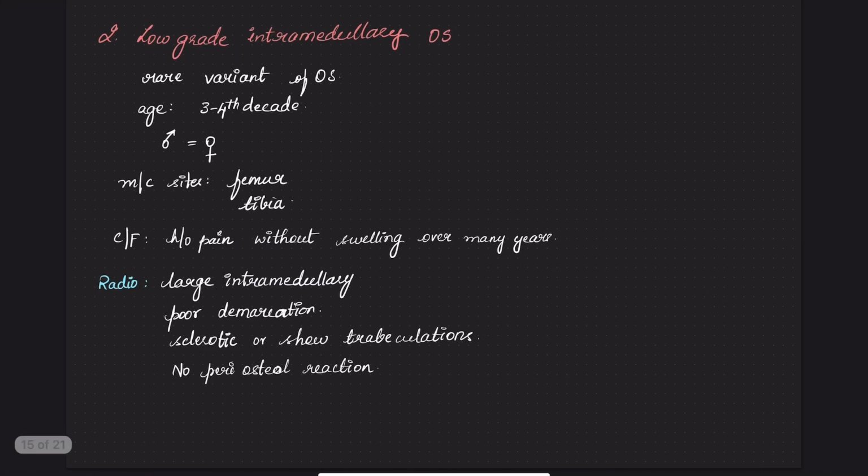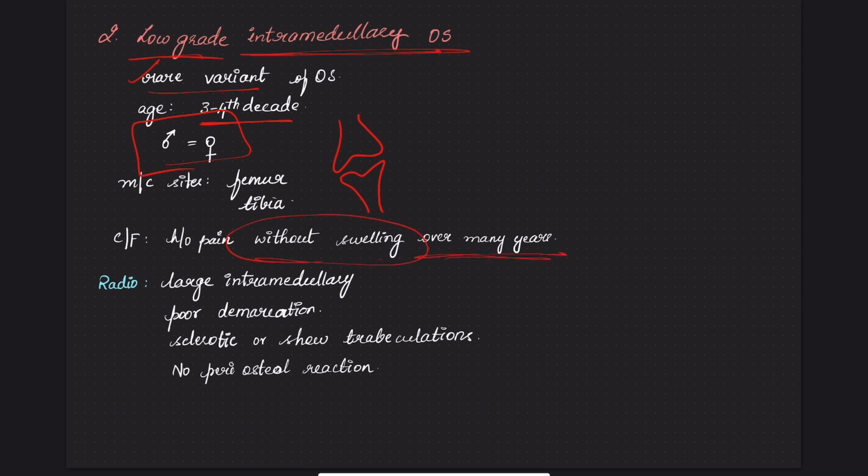Now, the second variant is the low-grade intramedullary osteosarcoma. It's a rare variant. Age is third decade to fourth decade. Males and females are equally affected. Sites are the femur and the tibia. There's a history of pain without swelling going on over many years.